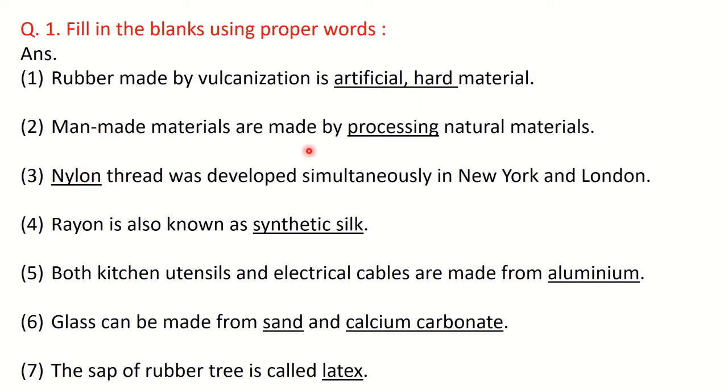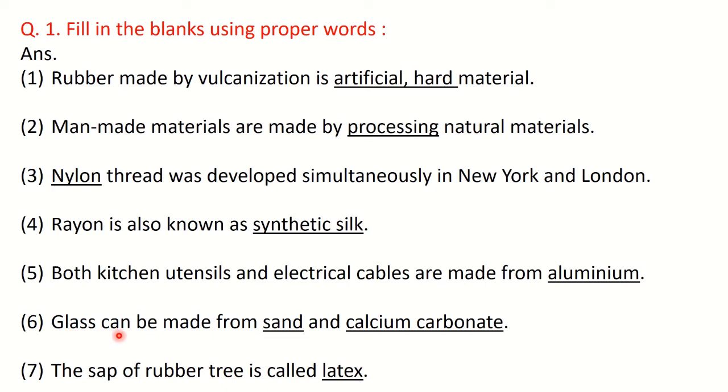Man-made materials are made by processing natural materials. Next, nylon thread was developed simultaneously in New York and London. You know that NY and LON, that gives us nylon. Rayon is also called synthetic silk. Both kitchen utensils and electrical cables are made from aluminium.